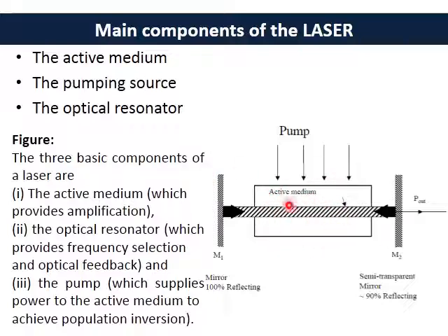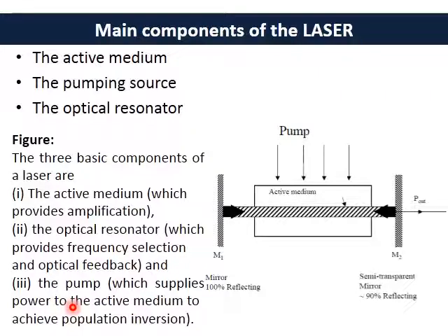As you can see, this is my active medium, which provides the amplification. Then I have the optical resonator, which consists of a set of mirrors, one of which is 100% reflecting, and the other one is a semi-transparent mirror whose reflectivity is around 90%. So that forms the optical cavity, which provides the frequency selection and also the optical feedback. And then the third component is the pump.